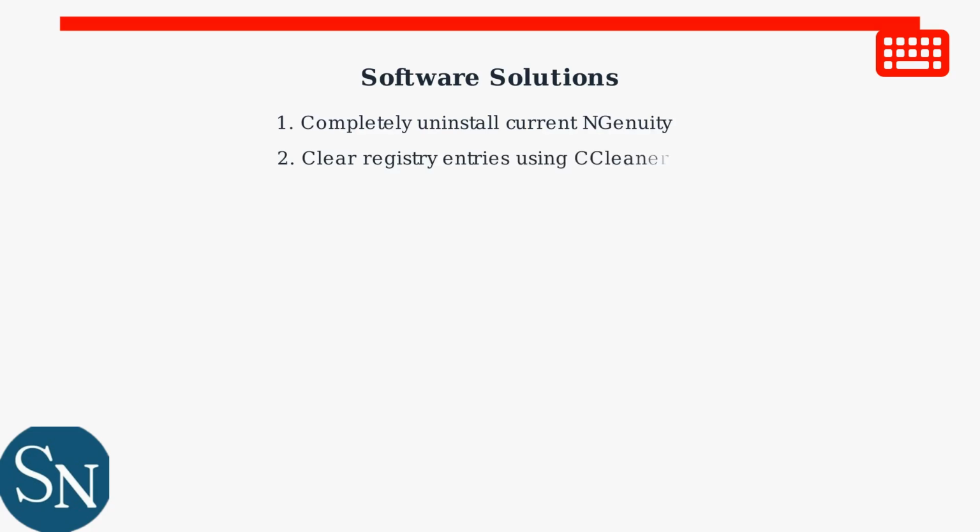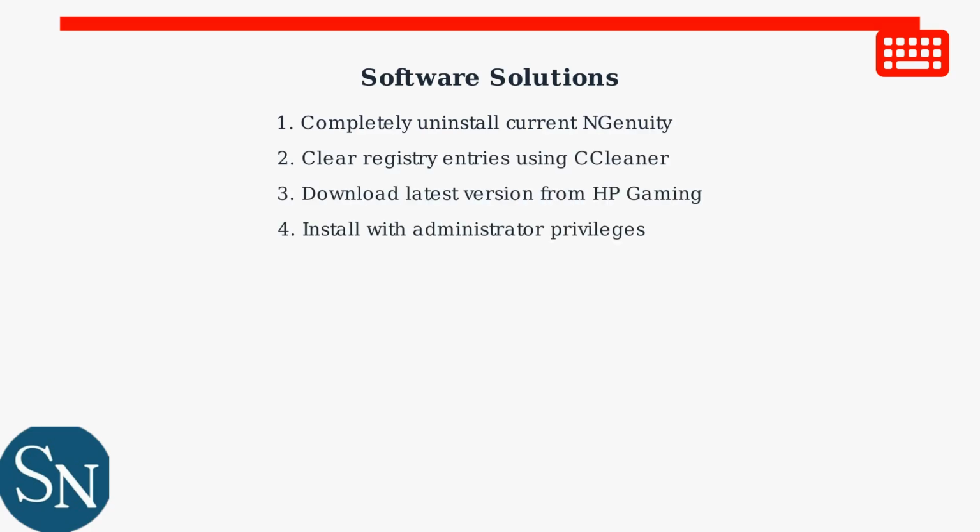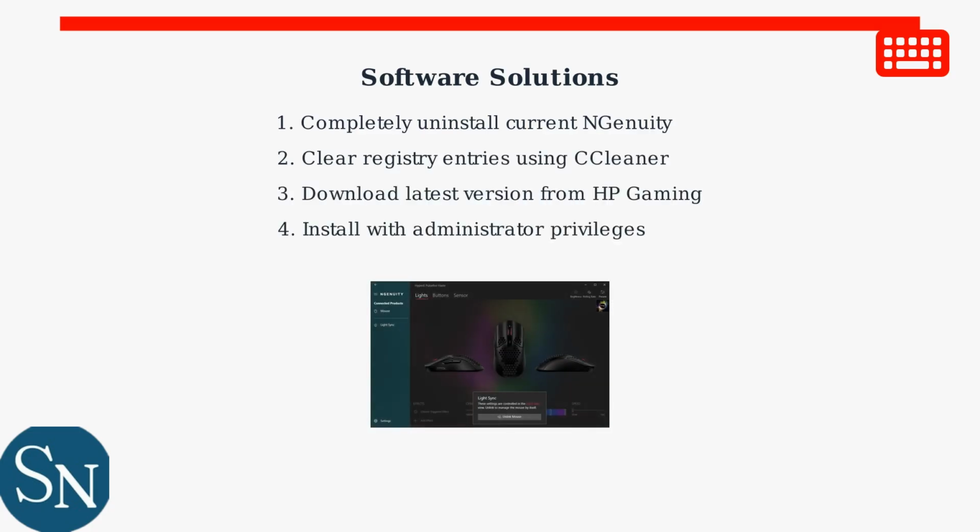When basic troubleshooting fails to fix your HyperX Alloy FPS RGB lighting issues, it's time to move to advanced solutions. We'll cover software fixes, driver updates, firmware recovery, and prevention strategies. First, let's tackle software solutions. The most effective approach is a complete Ngenuity software reinstallation. This involves four critical steps that must be followed in order.